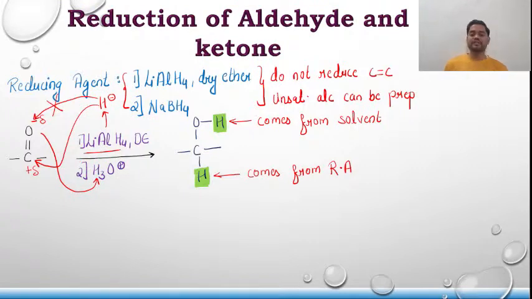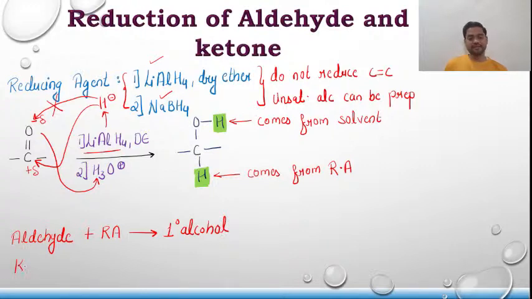Is that thing clear? So please remember, while doing the reduction of aldehyde and ketone in the presence of lithium aluminium hydride or sodium borohydride, the hydrogen which is bonded to oxygen, or which attacks the carbonyl oxygen, comes from the solvent, and the hydrogen which attacks the carbonyl carbon comes from the reducing agent. Second thing, aldehyde plus reducing agent will only give you primary alcohol, that is 1 degree alcohol.